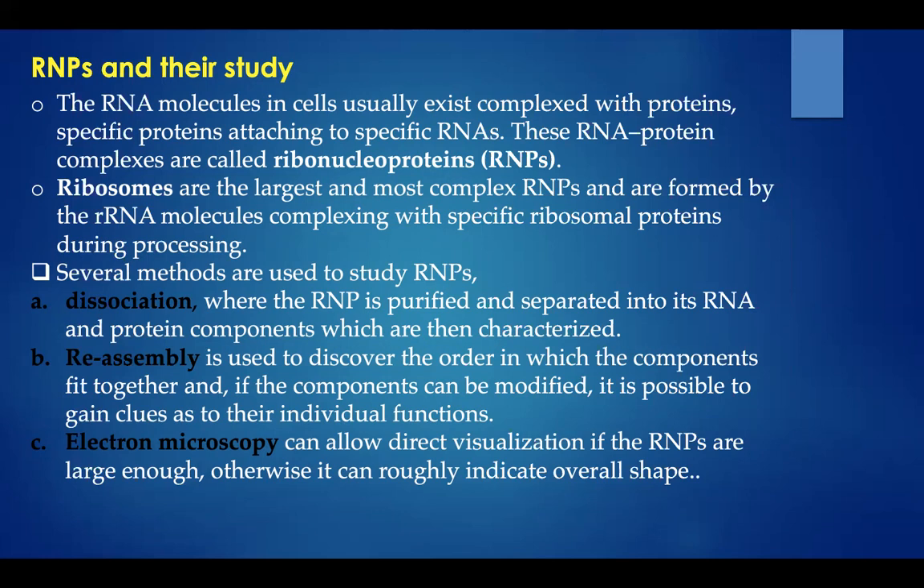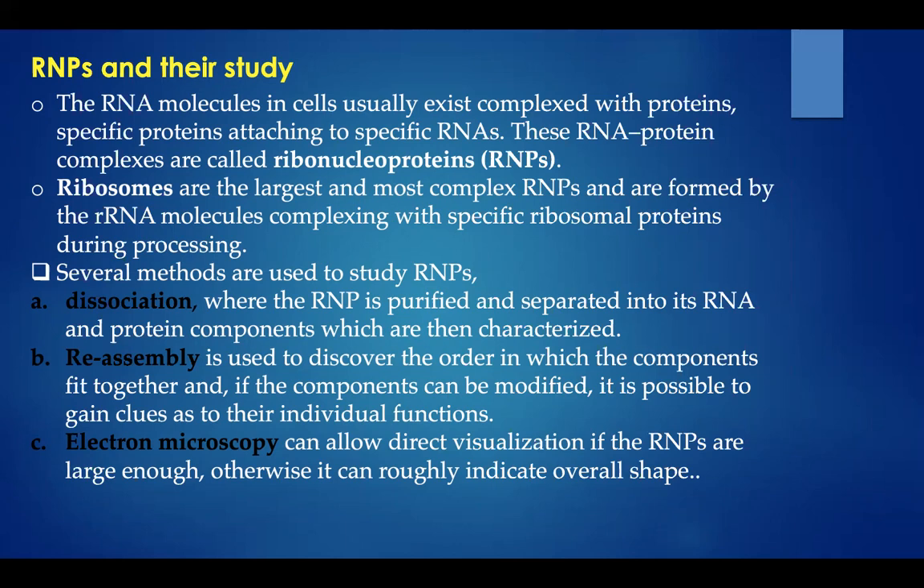And there are several methods to study these RNPs. The first one is dissociation. We know that an RNP is made up of RNA and protein. In this dissociation process, we are just going to separate this RNA and protein into two different components, and we are going to study them separately or characterize them separately. Next is reassembly. It is used to discover the order in which the components fit together. If the components can be modified, it is possible to gain clues as to their individual function.